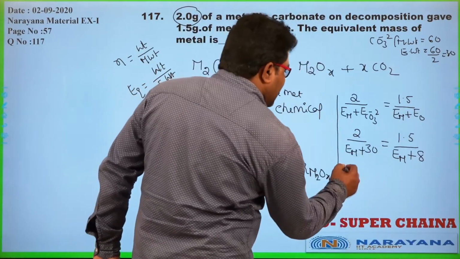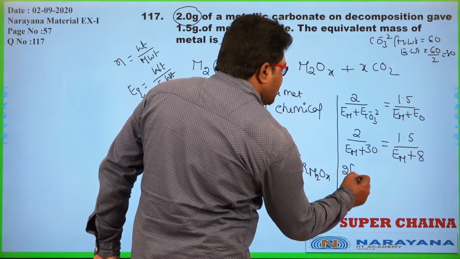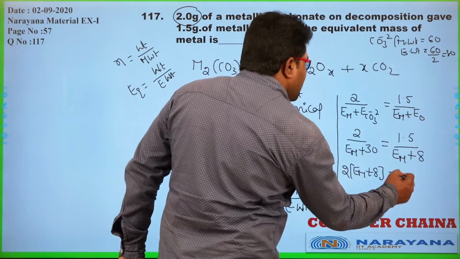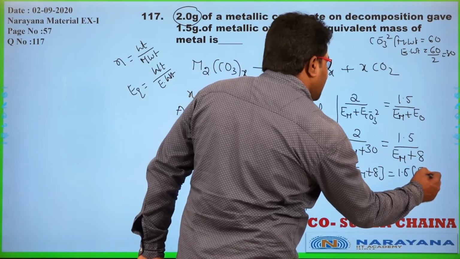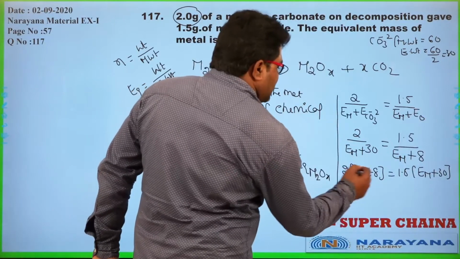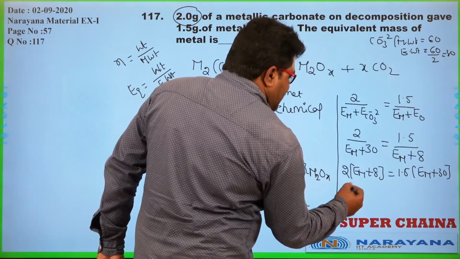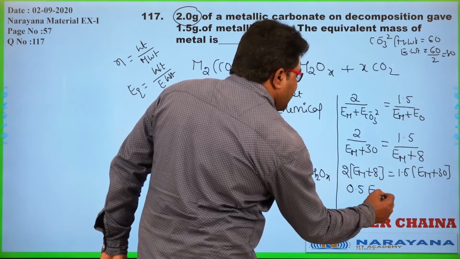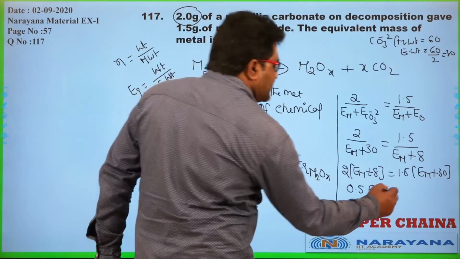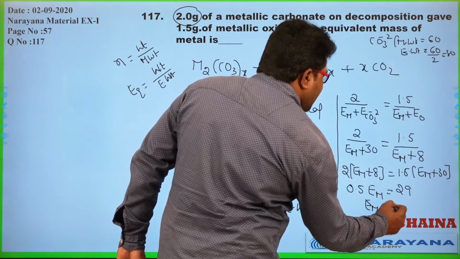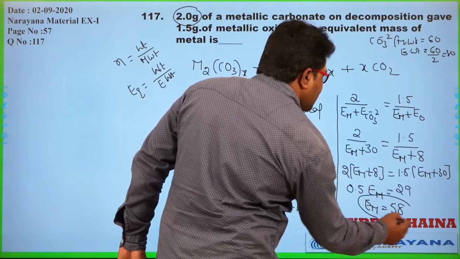So by cross multiplication, 2 into equivalent weight of metal plus 8 is equal to 1.5 into equivalent weight of metal plus 30. Okay. So by doing the calculation, 0.5 into equivalent weight of metal is equal to 29. So equivalent weight of metal is nothing but 58.